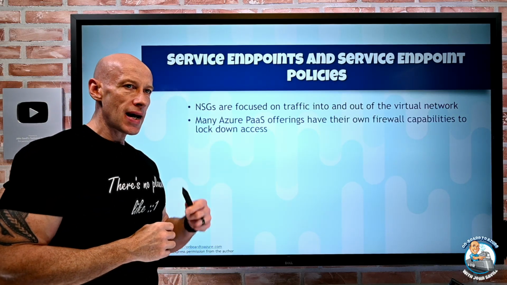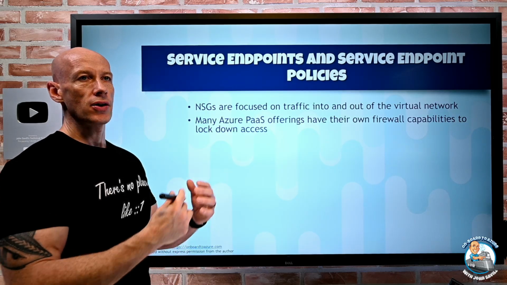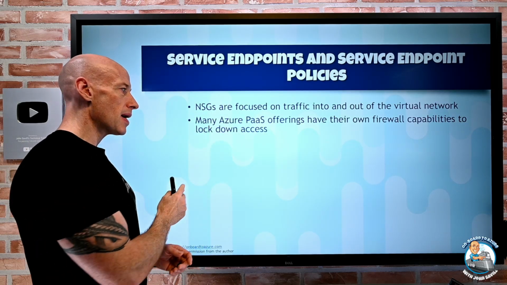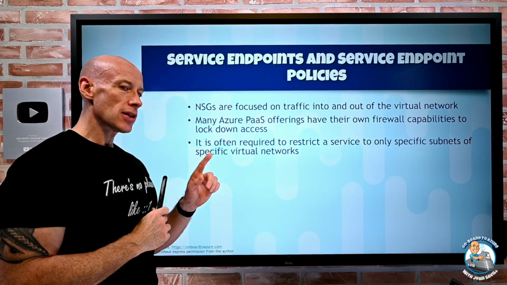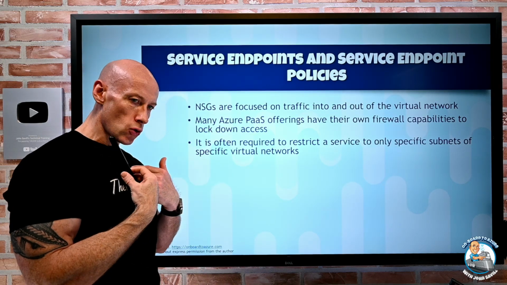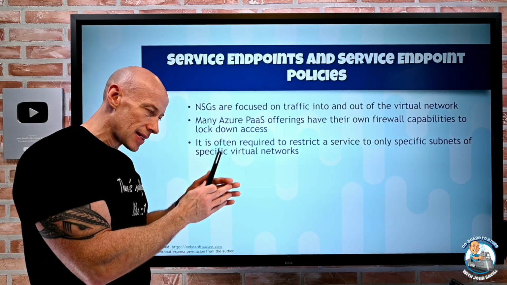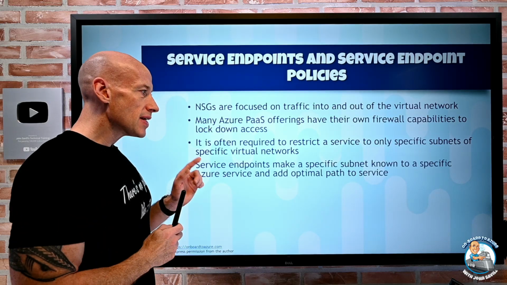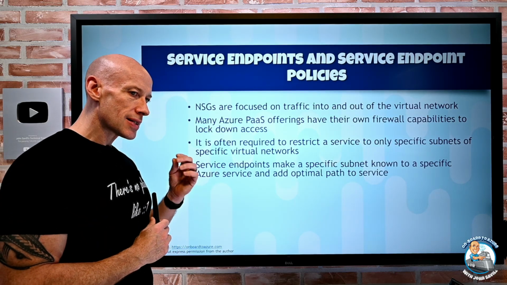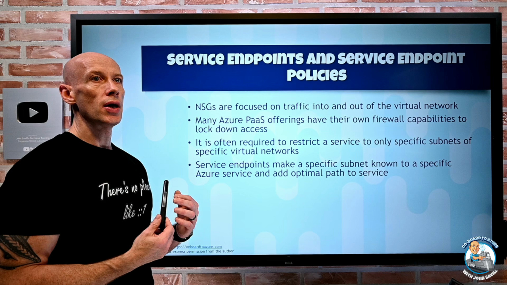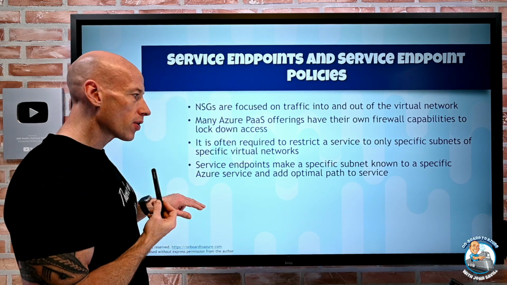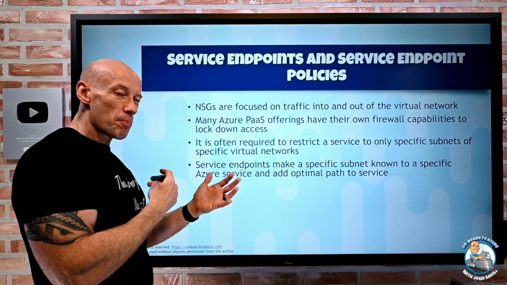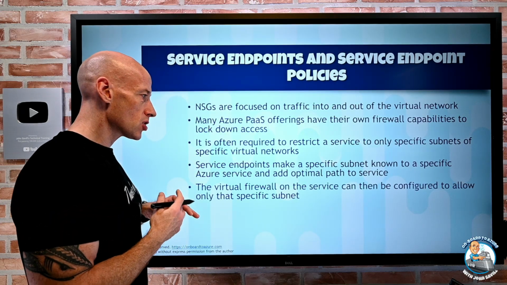Most of the Azure PaaS services have their own firewall. I can do rules in terms of IP addresses and many other things to lock down. And I might want to only be able to talk to that storage account from things in this particular subnet. So service endpoints let me make a certain subnet known to a certain type of service so they can allow it on their firewall configuration. They can then also have an optimal path to actually serve it up.